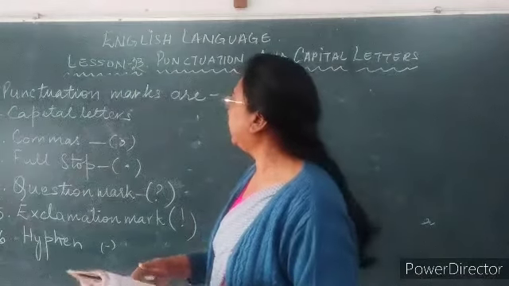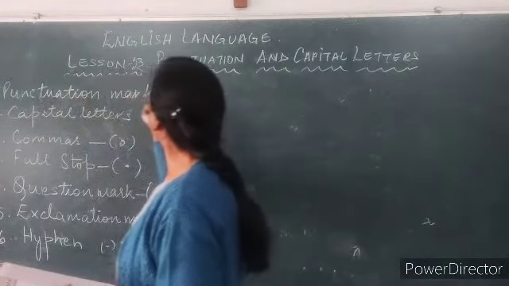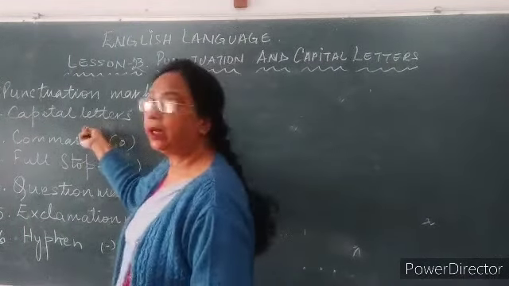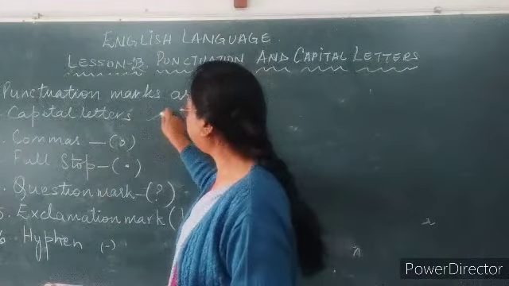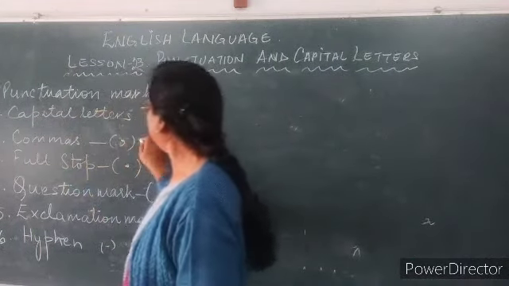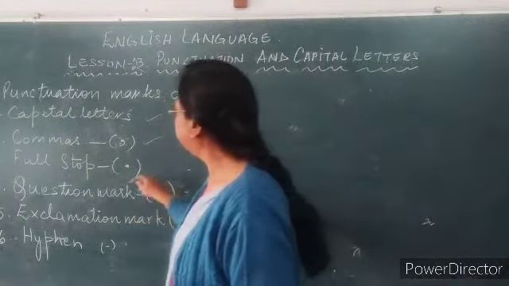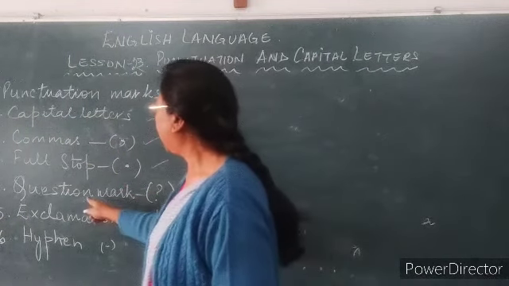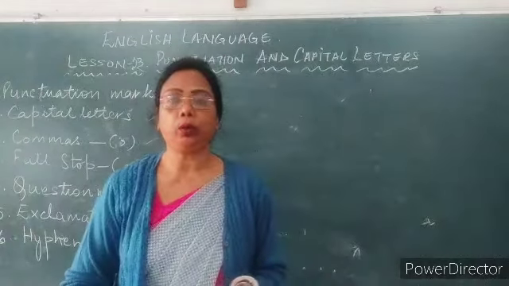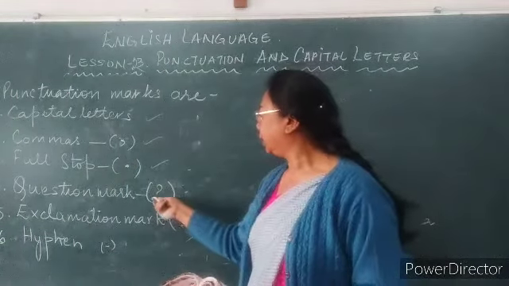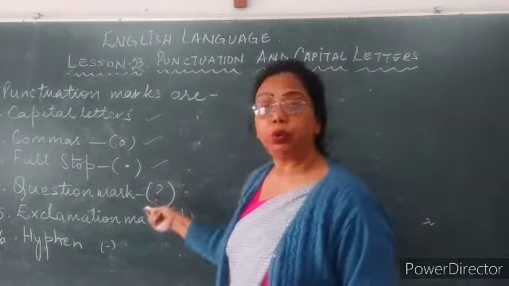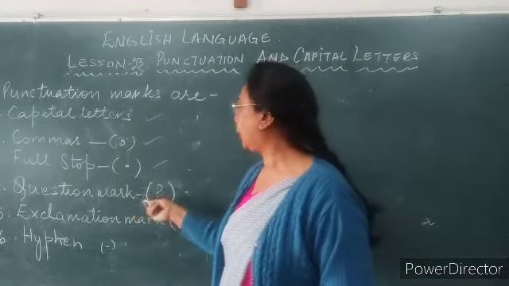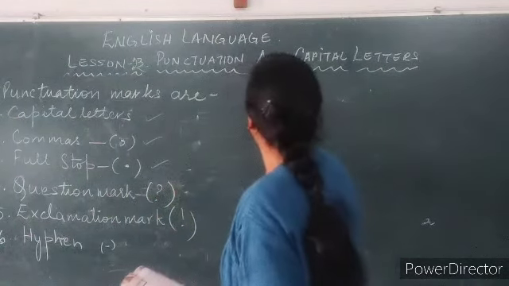Now next, children, some of the punctuation marks, which I have already discussed, commas, I have already discussed, full stop, I have already discussed. Now question mark. Now what do you understand by the question mark? The punctuation mark which we use in the sentence for a question is in this way.